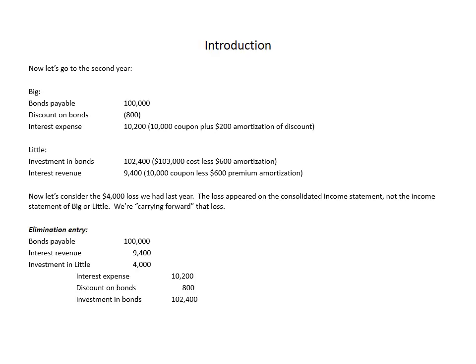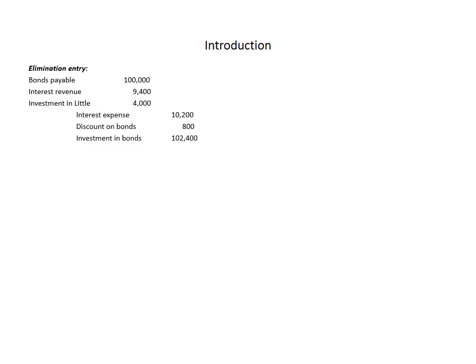The second question is the type of equity method the parent uses. Under the full equity method, we debit or credit the investment in Little to record carrying forward that gain or loss. So again, let's restate what we did in that previous entry. This is the entry for the second year's elimination entries.